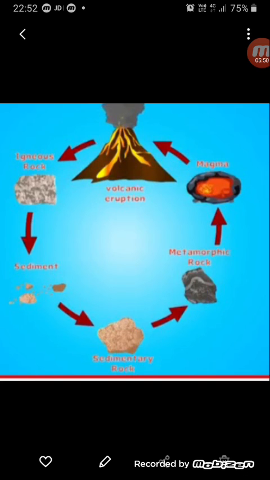And after many years, when the metamorphic rocks are pushed down into the earth's interior due to some volcanic eruption or subduction, they further change into magma and go below the earth's surface, and finally they come out again through volcanic eruptions to form igneous rock again. So that is how the rocks are formed, reformed, destroyed, and formed again. It takes place in a cyclic order, so we call that the rock cycle.